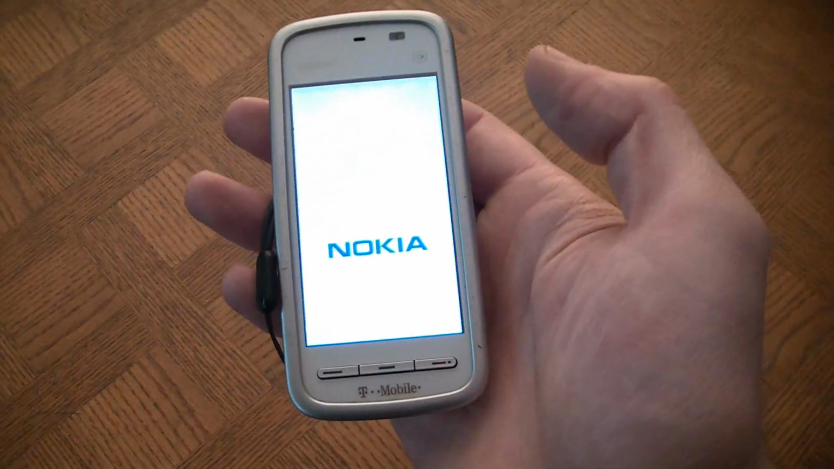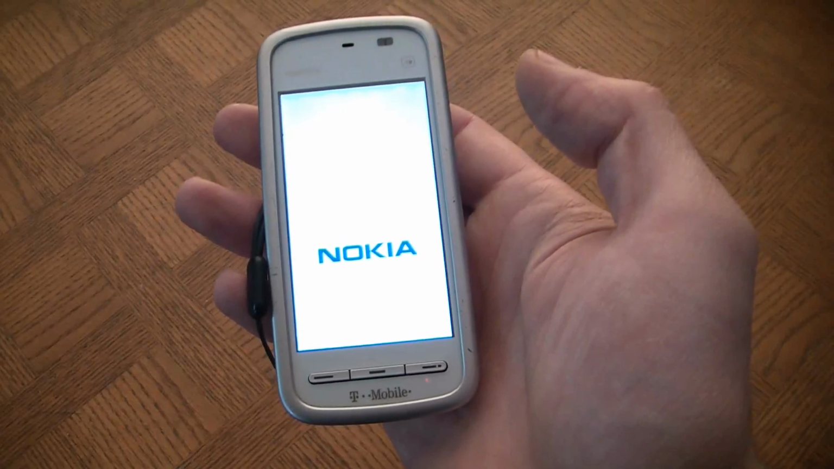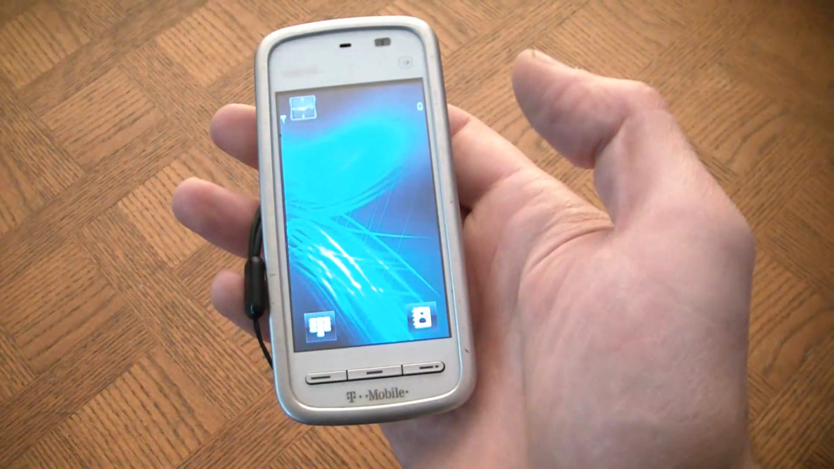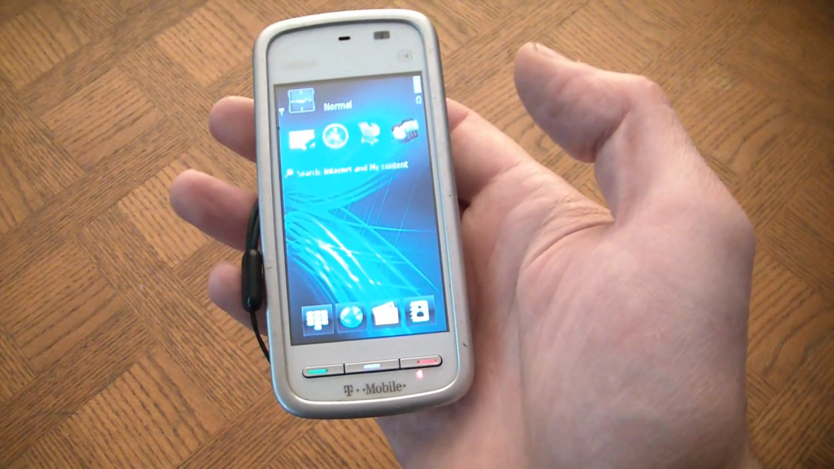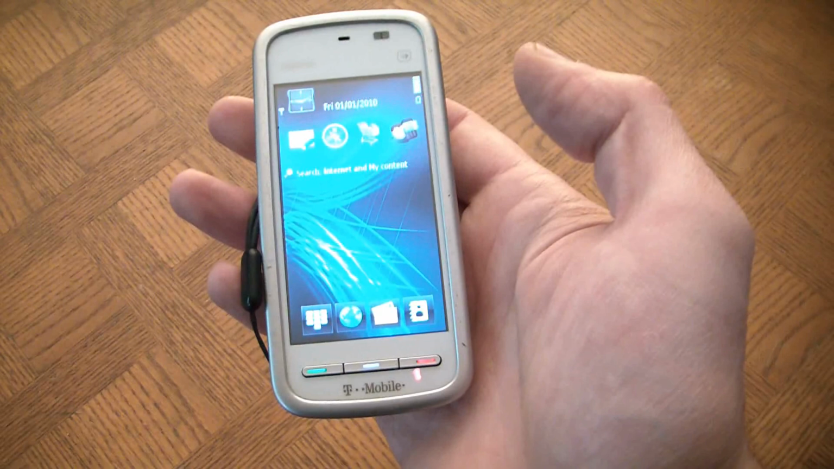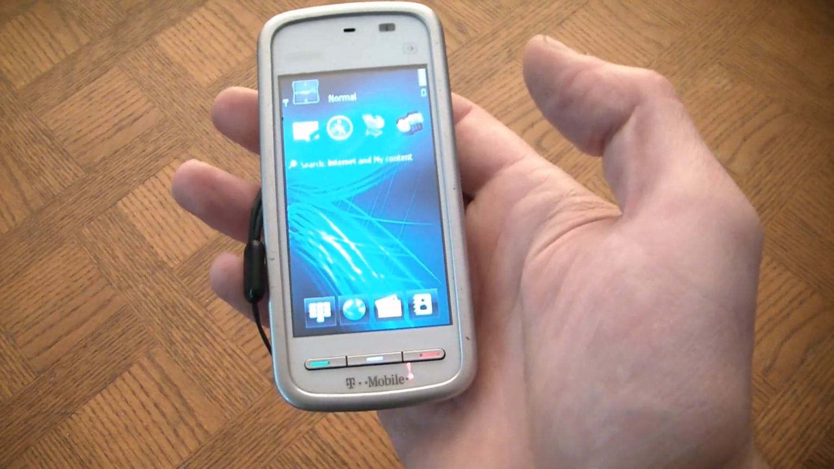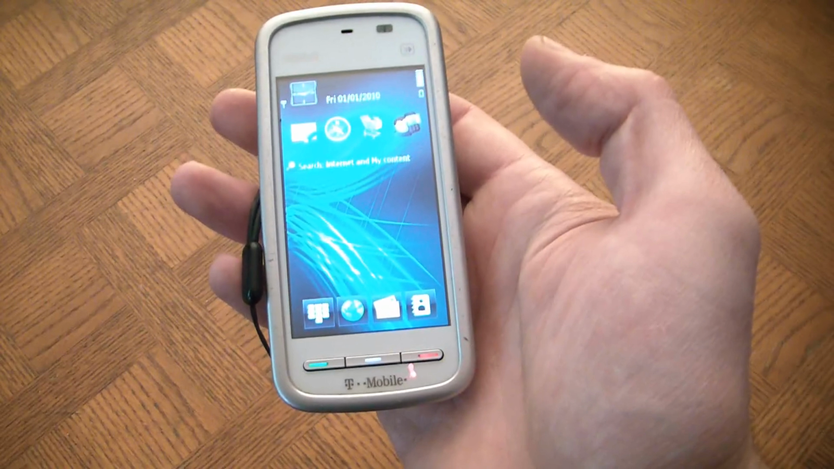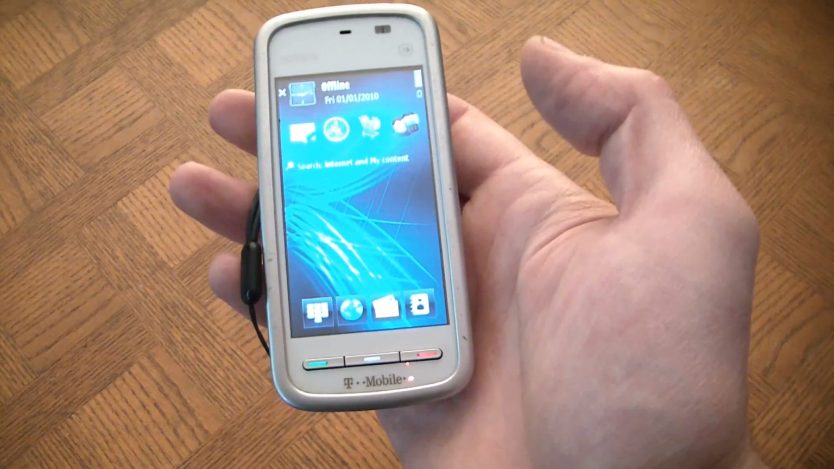The phone is now rebooting. Okay, and now the Nokia Nuron 5230 has been restored to factory settings.